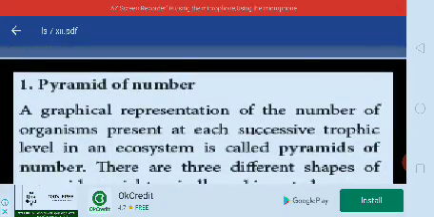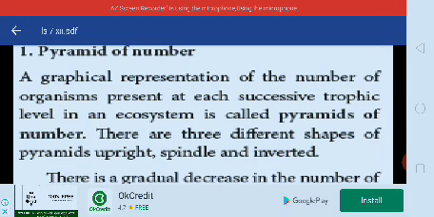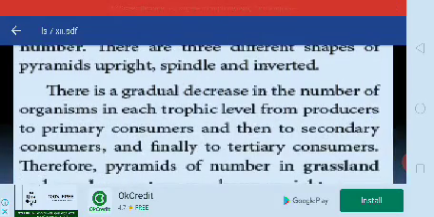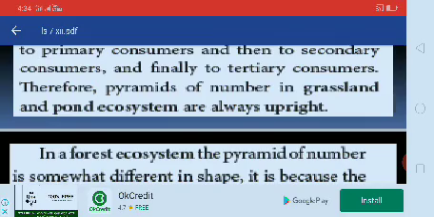First one, pyramid of number. Here the number of organisms present at each successive trophic level in an ecosystem is called the pyramid of numbers. There are three different shapes of pyramids: upright, spindle, then inverted. There is a gradual decrease in the number of organisms in each trophic level from producers to primary consumers, then to secondary consumers and finally to tertiary consumers. Therefore, pyramids of number in grassland and pond systems are always upright.